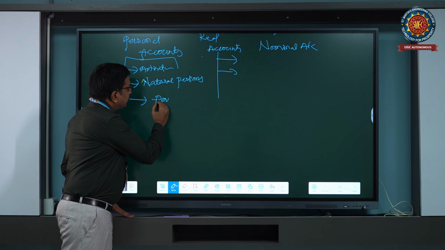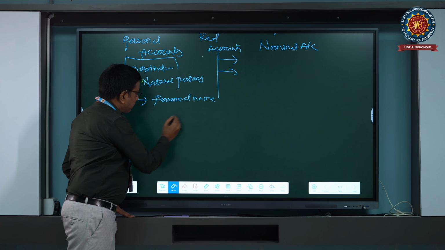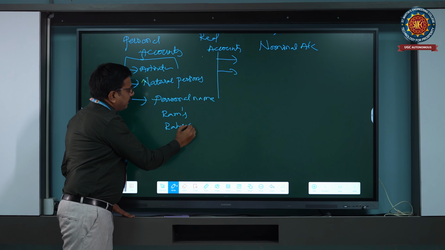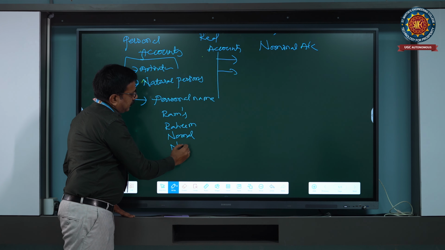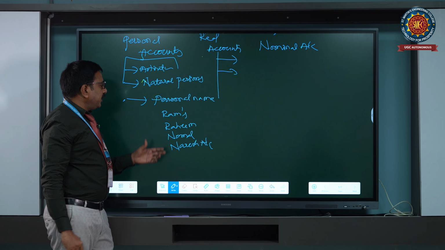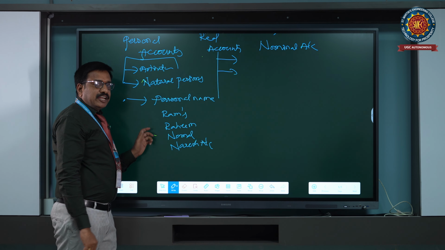It may be Ram's account, it may be Rahim's account, it may be Naresh's account. So there are different personal names that we are going to consider.